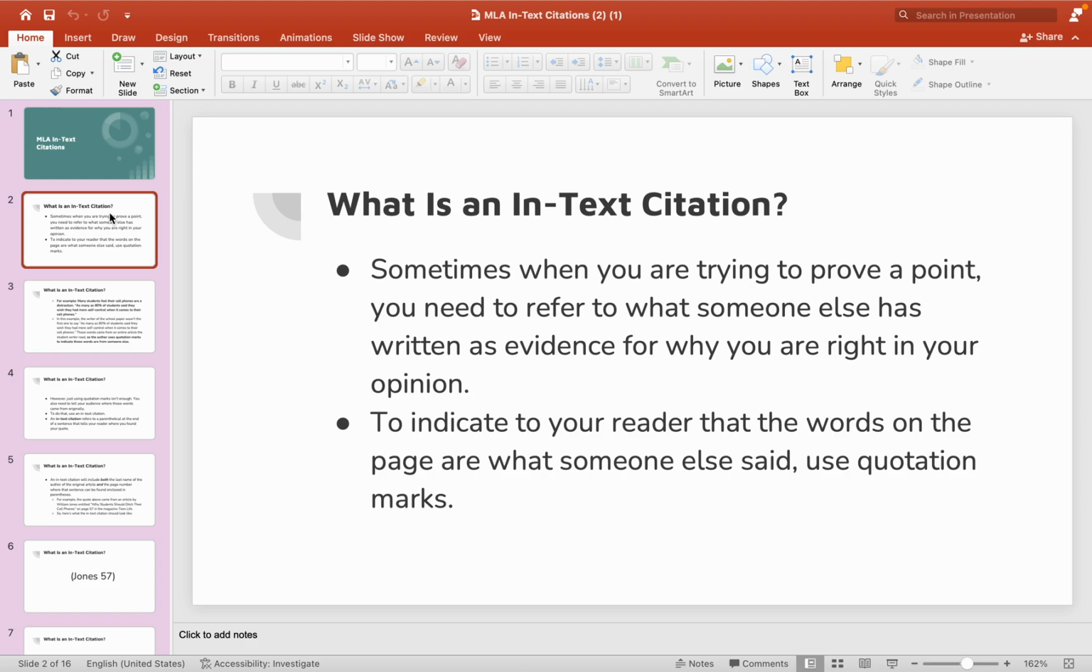So maybe you've read something that you think could be really convincing and you want to put it in your paper and somebody else wrote it. So you put it in your paper and then you use an in-text citation to indicate to the reader that the words on the page are what someone else has said. And usually when it's word for word, you use quotation marks.